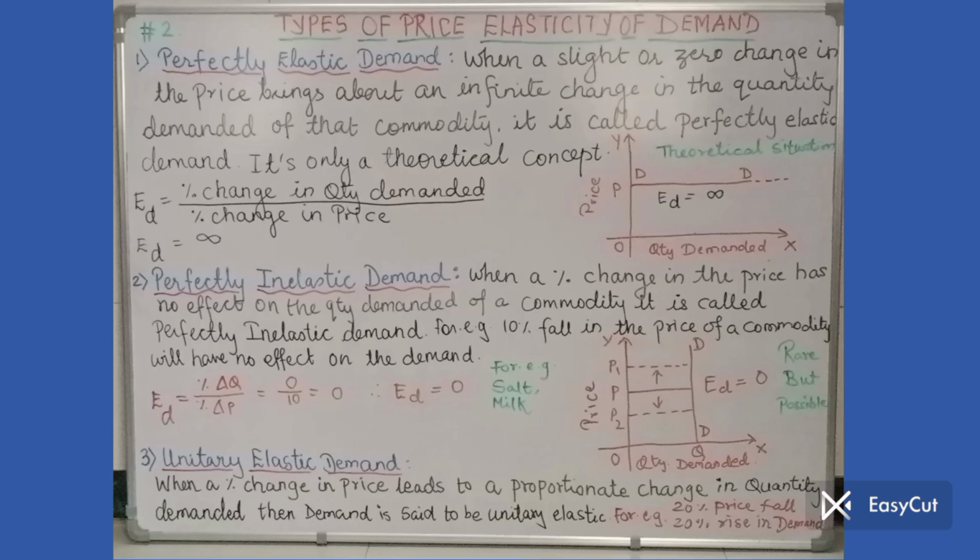I repeat the meaning of unitary elastic demand once again. When a percentage change in price leads to a proportionate change in quantity demanded, then demand is said to be unitary elastic. So up till now, we learned three types. Perfectly elastic demand, that means infinite change in demand. Perfectly inelastic demand means no change in demand at all, so ED equal to 0. And the unitary elastic demand case we are studying right now.